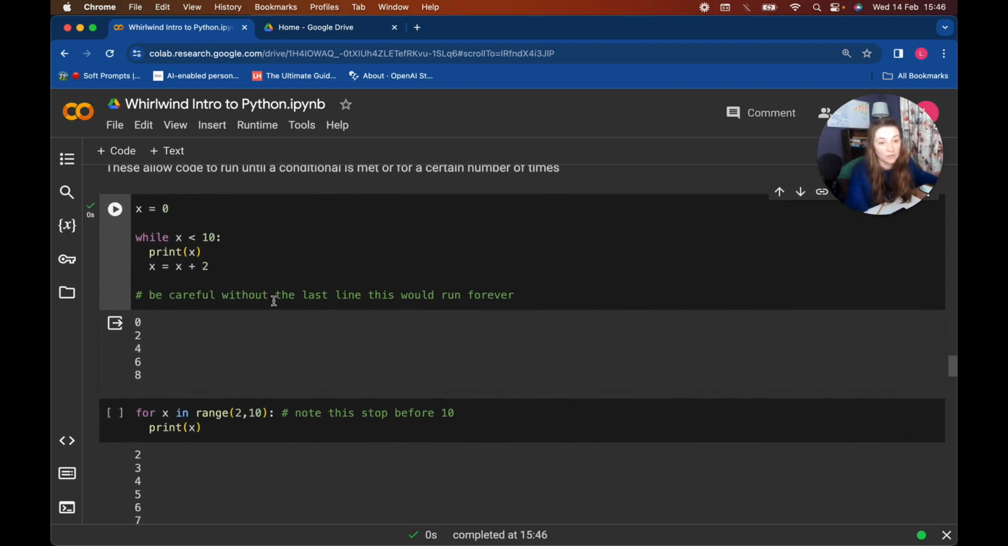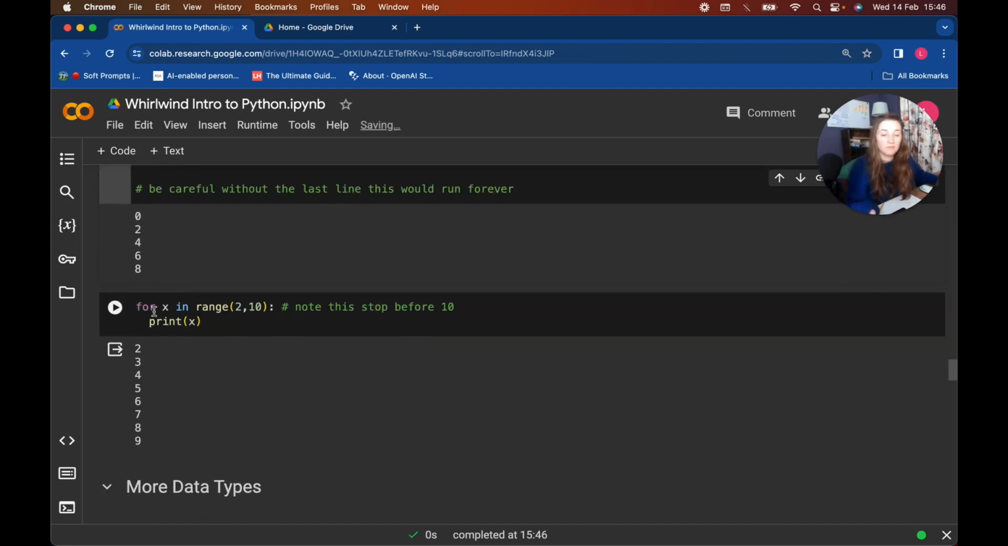So these are while loops. You probably want to use a while loop if you want something to keep going until a certain condition is met. So it might be if you're adding numbers to something and you want it to stop at a certain point or something like that. If you want to do something else, so you want it to do something a set number of times, you can use a for loop.